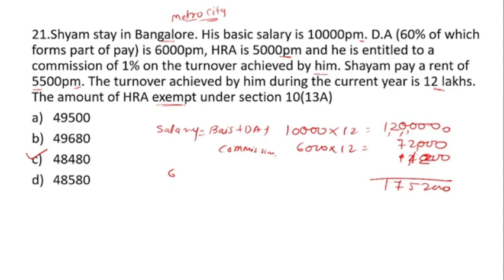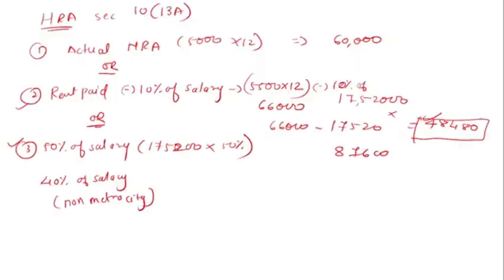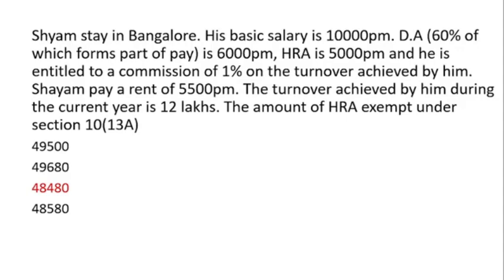Okay, there is some correction. How do we calculate salary? I will tell you how we calculate salary. That is basic plus DA plus commission.